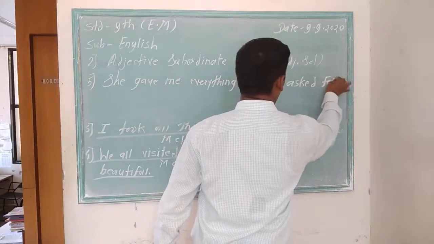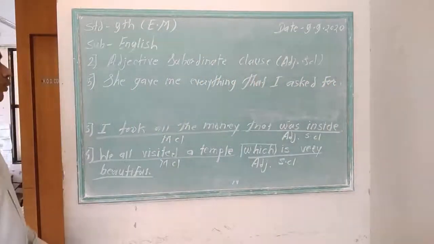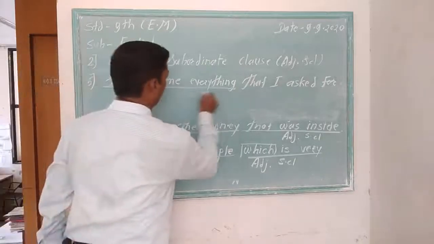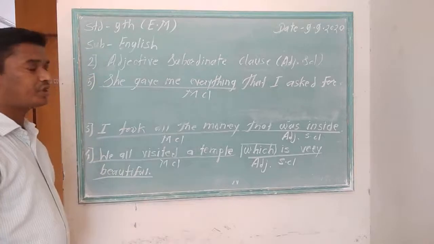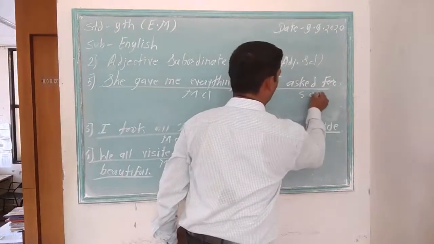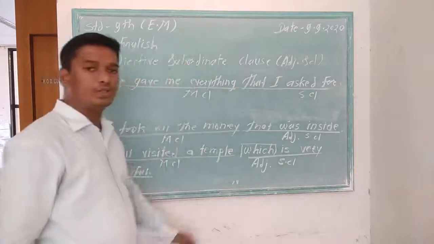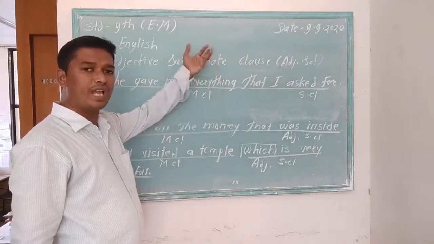Look at this one statement, pay attention. She gave me everything. That is the main clause. That I asked for is the subordinate clause, and this subordinate clause tells more information about everything. What I asked for: everything.